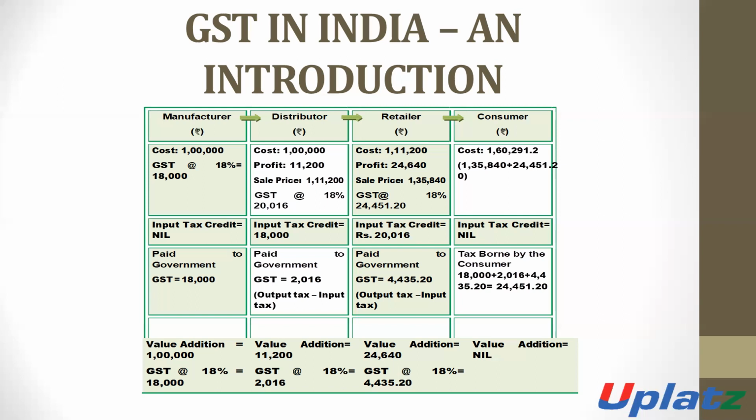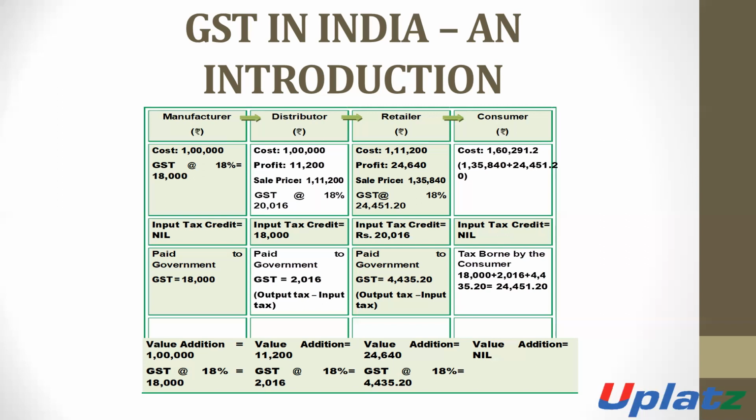And the consumer will purchase it at the sale price of 1,35,840 plus the amount of GST, means the total amount is 1,60,291.20 paisa. He will not avail any amount of GST.